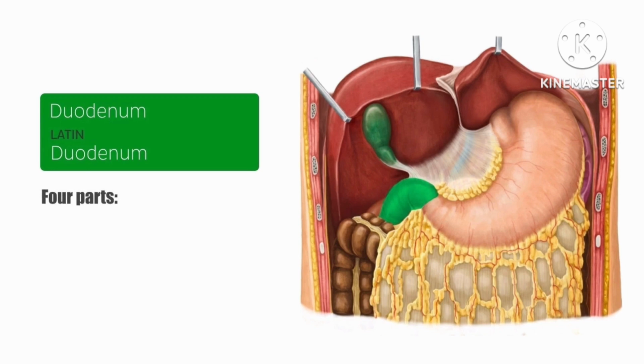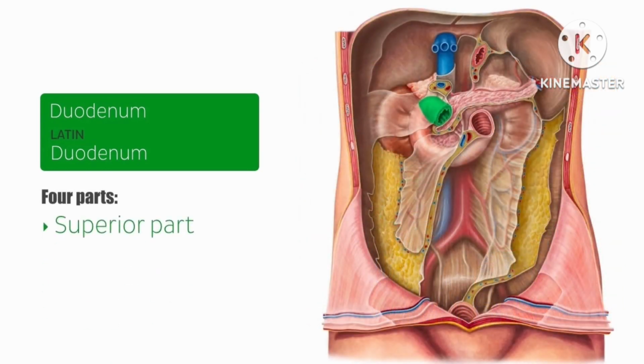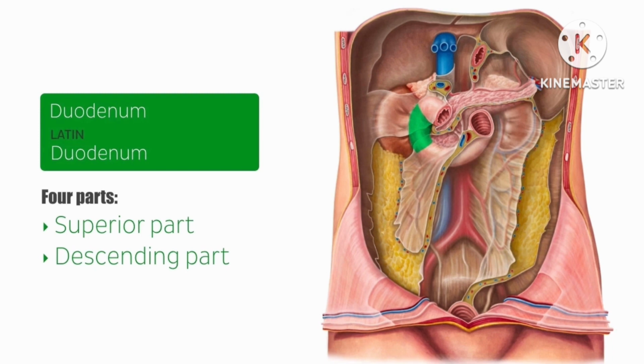The superior part of the duodenum, which is connected to the liver via the hepatoduodenal ligament. The superior part ends at the superior duodenal flexure and lies intraperitoneally, while the rest of the duodenum lies retroperitoneally. The descending part of the duodenum, which begins at the superior duodenal flexure, extends to the inferior duodenal flexure. The major duodenal papilla, or papilla of Vater, is an elevation in the mucosa of the descending duodenum, formed by the opening for the hepatopancreatic duct into the duodenum. It's around about here in this image.